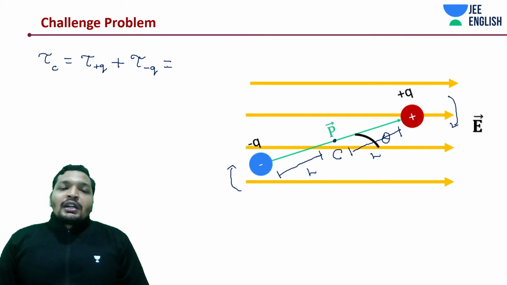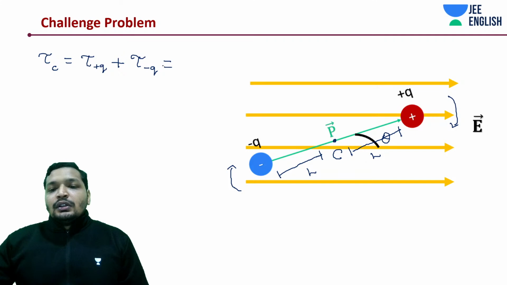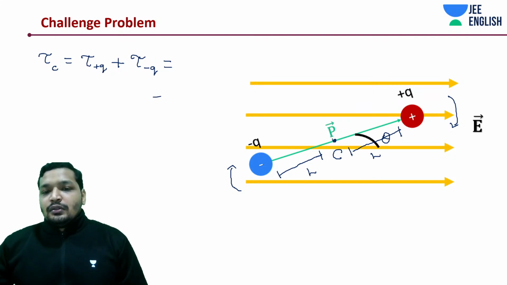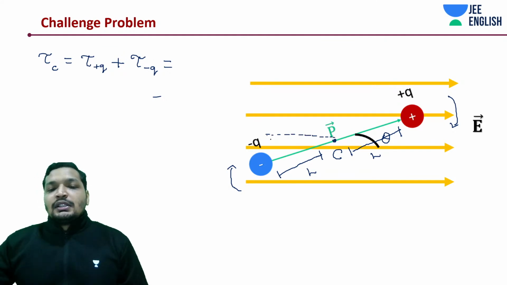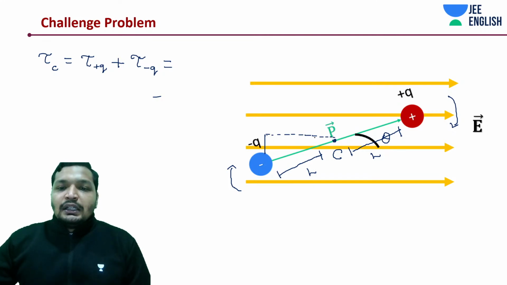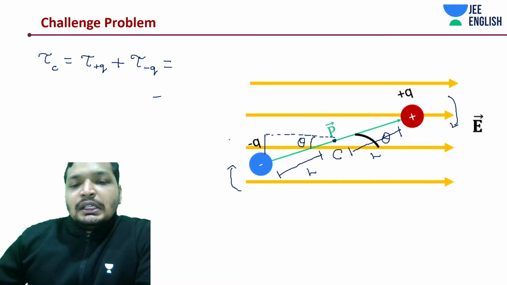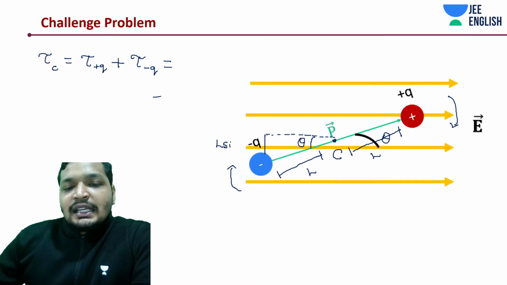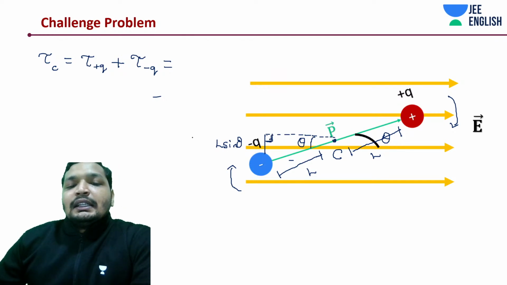So what is torque? Force into distance. Which distance? For the minus Q charge, how much is this distance? This is the distance, right? This would be like an alternate angle, so this will also be theta. How much would this be? If this is L, this is a right angle triangle. So how much is this going to be? L sine theta.